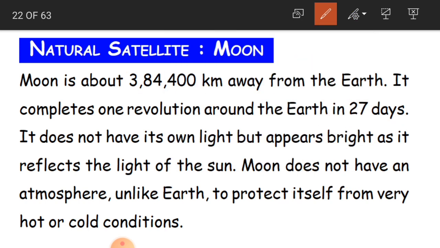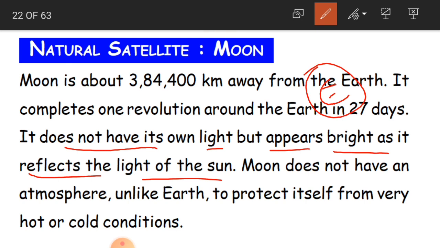Clear? Now, it does not have its own light but appears bright as it reflects the light of the sun. So moon also does not have its own light. Planets also do not have their own light. Same like that, moon does not have its own light. So when it is revolving around the earth, what happens?